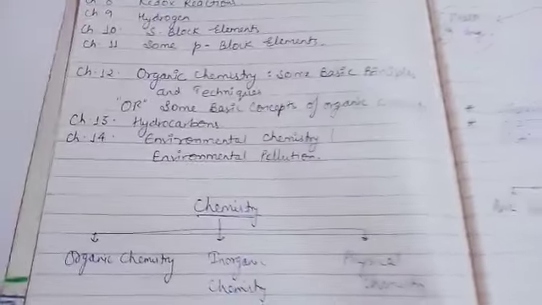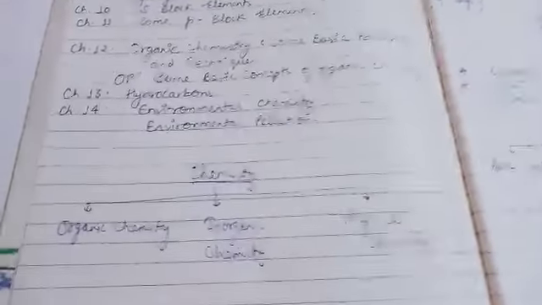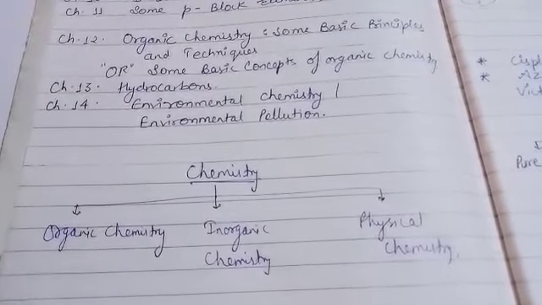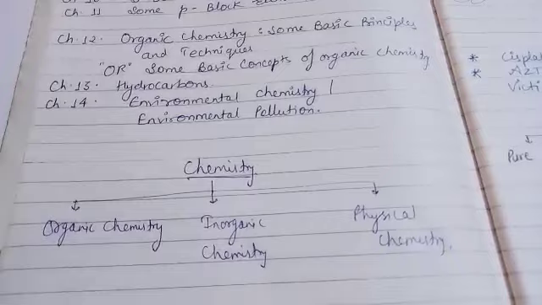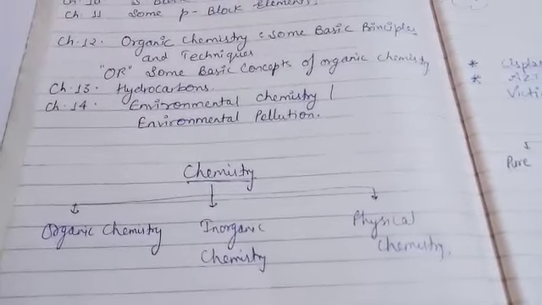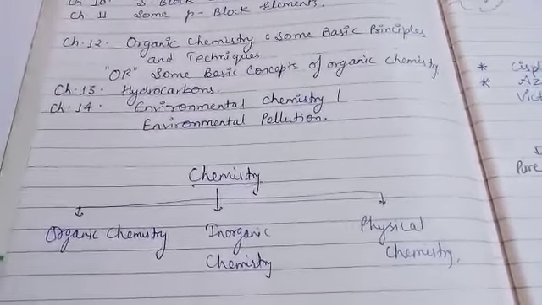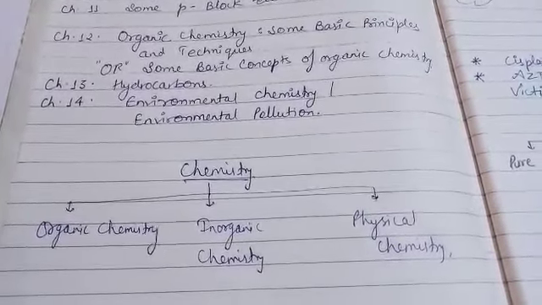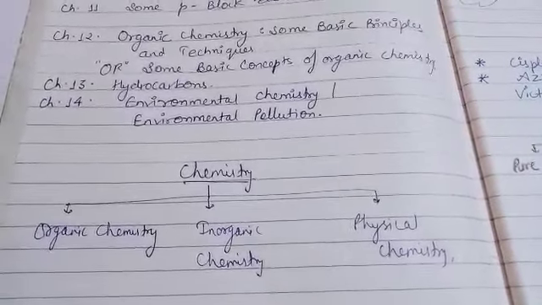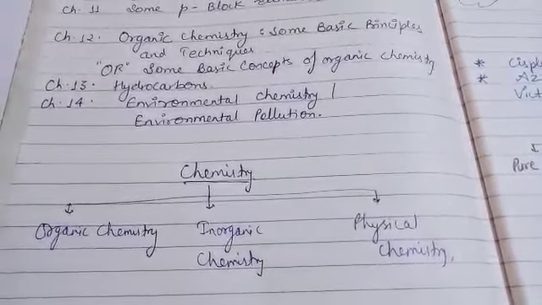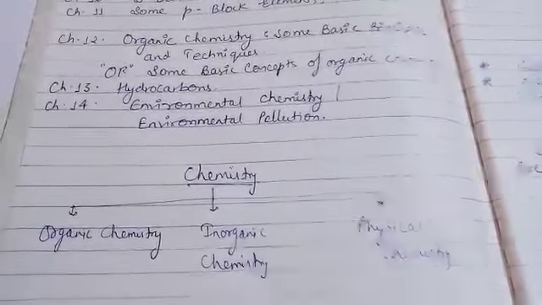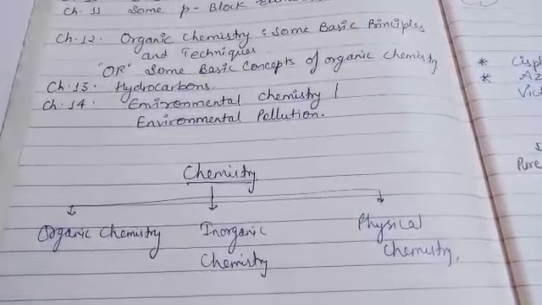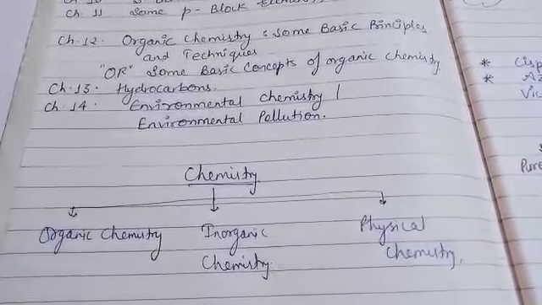In case of organic chemistry, you are all familiar with it. In organic chemistry, we'll study carbon compounds and their derivatives. In inorganic chemistry, we'll study compounds other than carbon. Although we'll study carbonates, bicarbonates, carbon monoxide and dioxide in inorganic chemistry, but not other carbon compounds. The rest of the elements or compounds we'll study in inorganic chemistry.